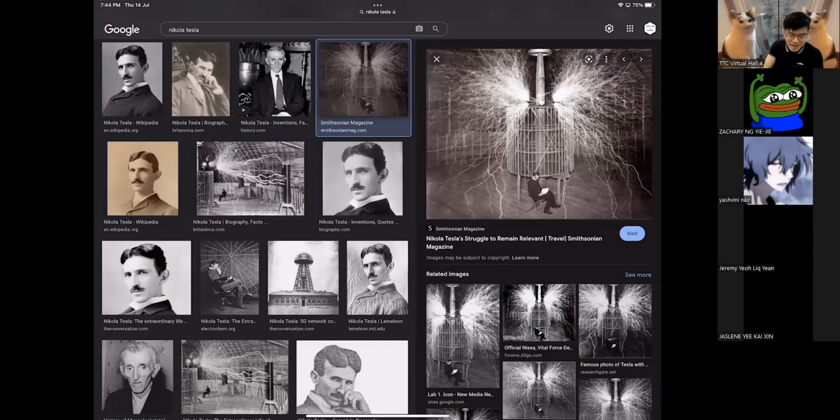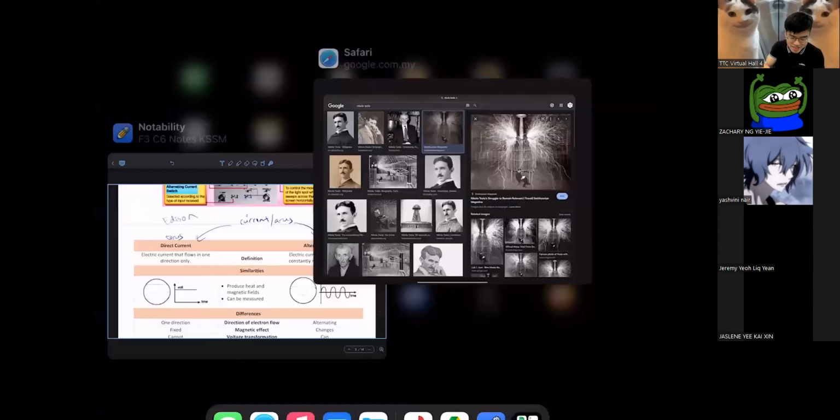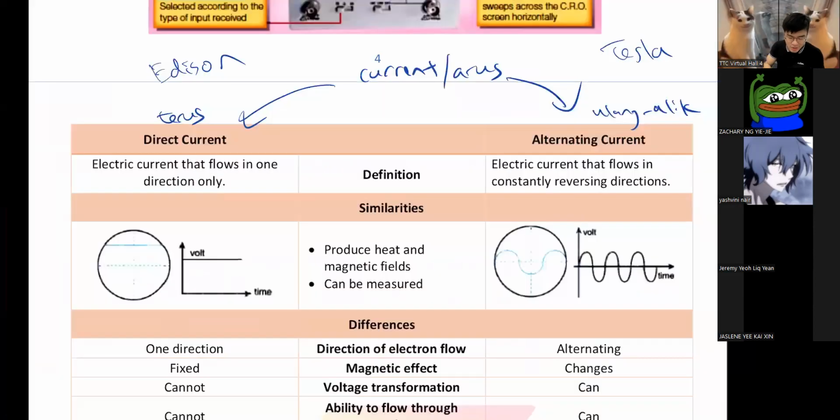Right, so this is why Elon Musk put Tesla's name on an electric car, because nothing is more suitable than that. Tesla is the guy who made AC famous. That's why we have electricity to use. So what would be better than naming an electric car after him? I don't know about you, but I think that's freaking cool. So that's Tesla. So anyway, when it comes to Edison and Tesla, that's about your DC and AC.